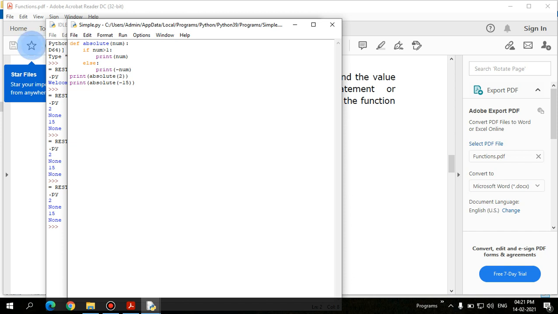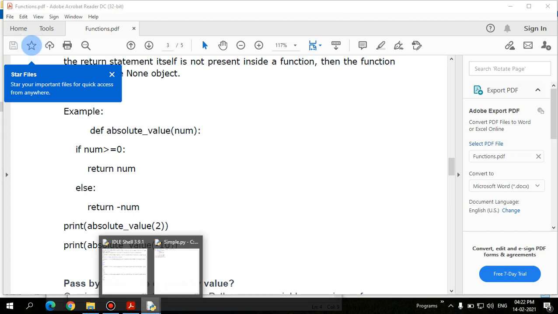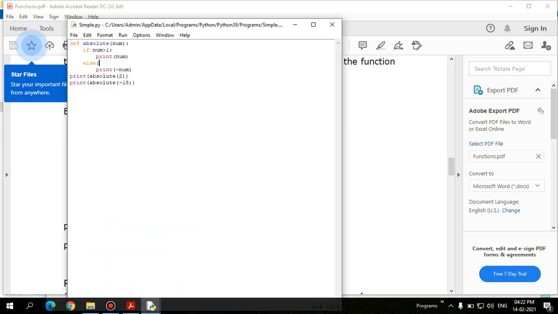Yes, it's right. Print num, absolute of 2, absolute of 15. The argument is passed. Sorry, yes,